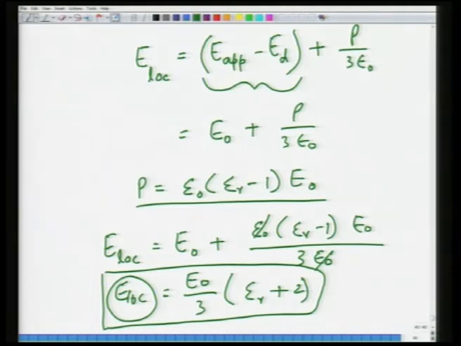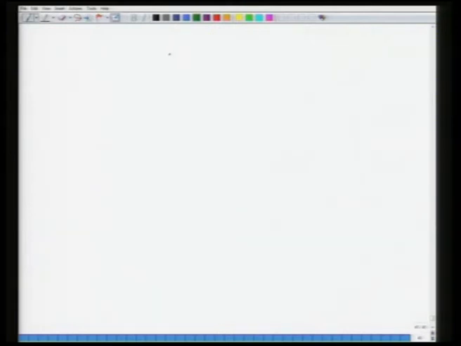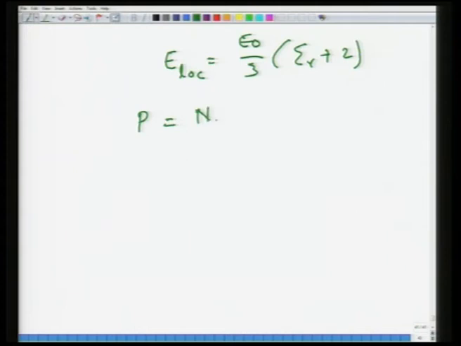Now, you got E local equal to E naught divided by 3 into (epsilon r plus 2), and we know that P in terms of polarizability is the sum over i of N i alpha i into E local from the previous lecture. Okay. Here we are relating polarization to polarizability and the local field.